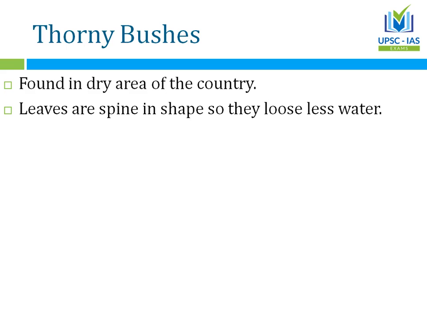Leaves are spine in shape, so they lose less water. Remember I told you about tropical leaves, that they are quite broad. Here, because water is a premium, the leaves are spine in shape, so they lose less water, and transpiration is not allowed at all. Generally speaking, the minimum transpiration takes place over here.